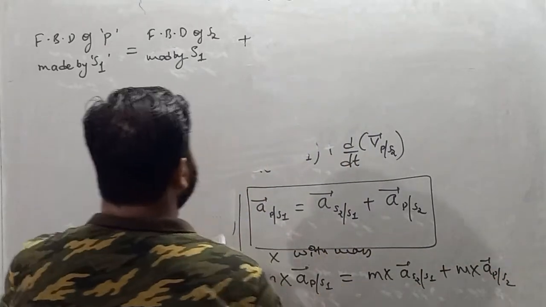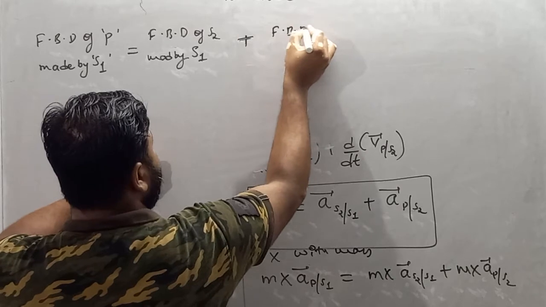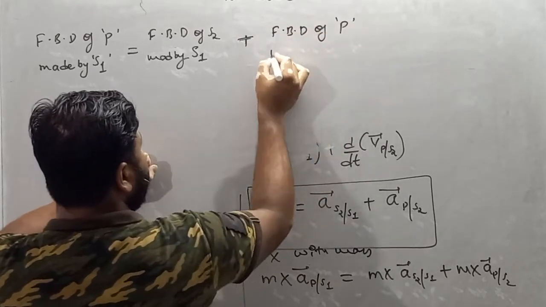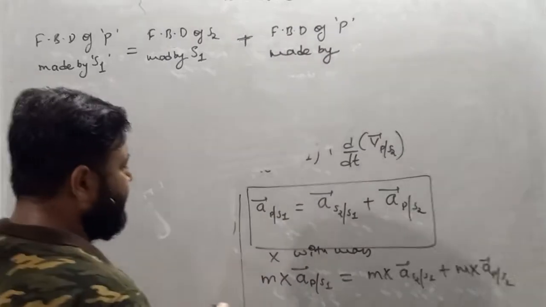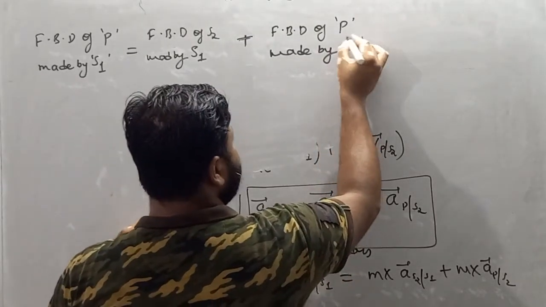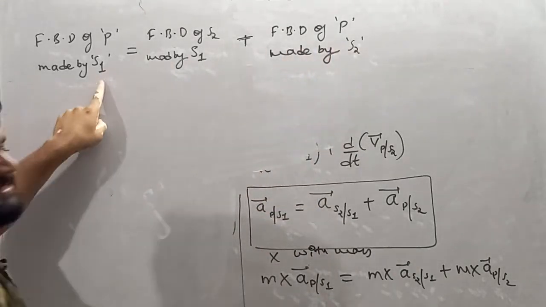So acceleration of p with respect to s2 means FBD of p made by s2, my dear student.